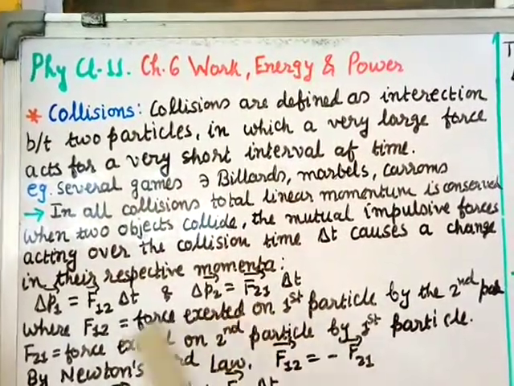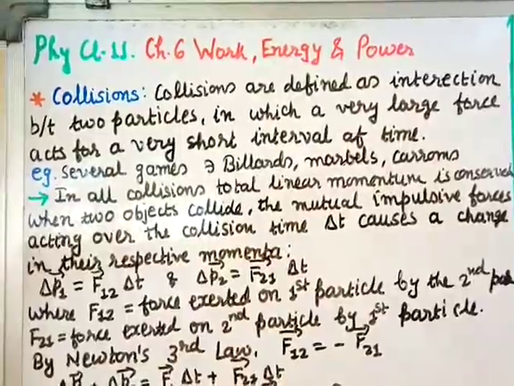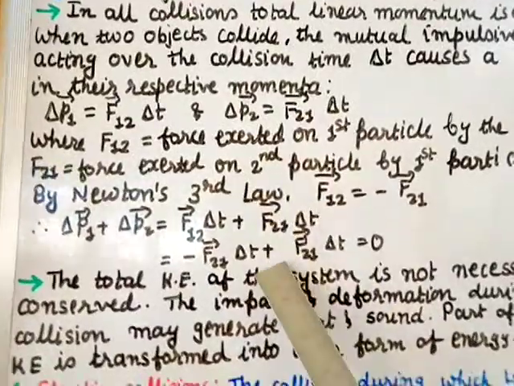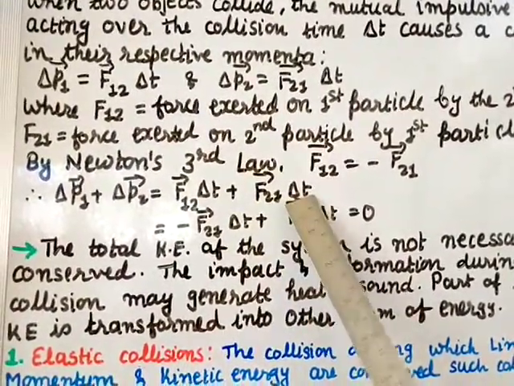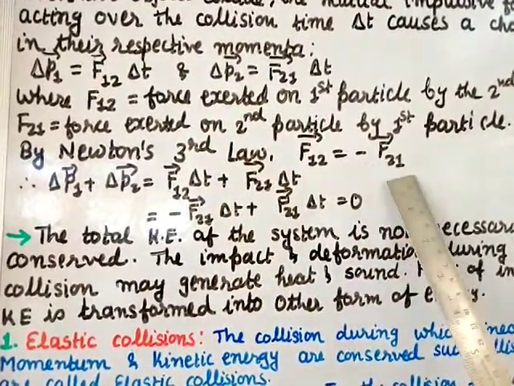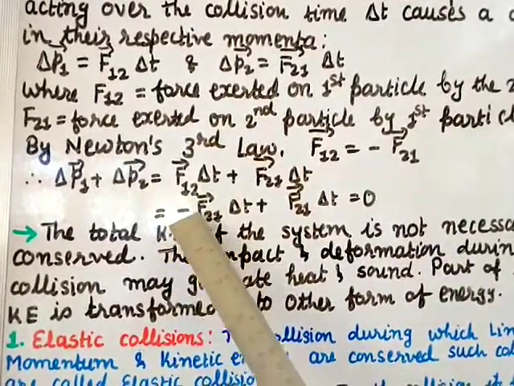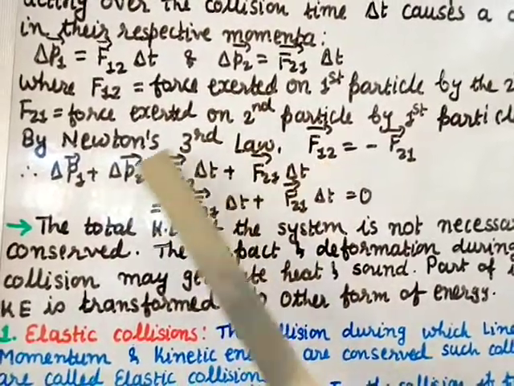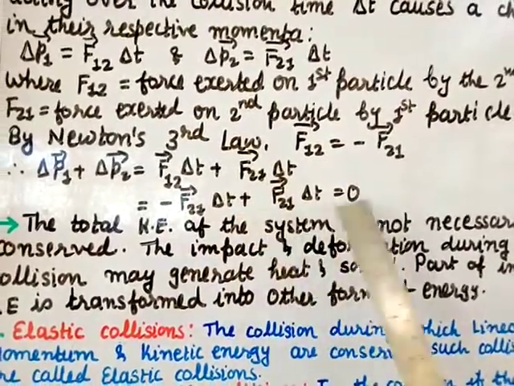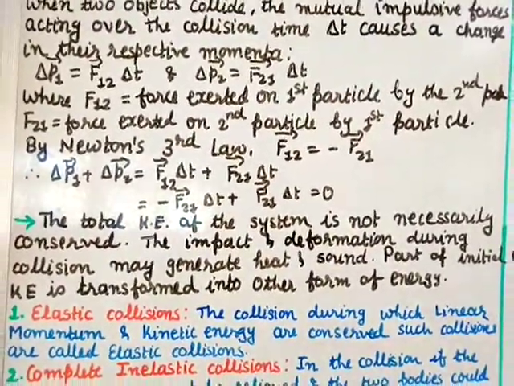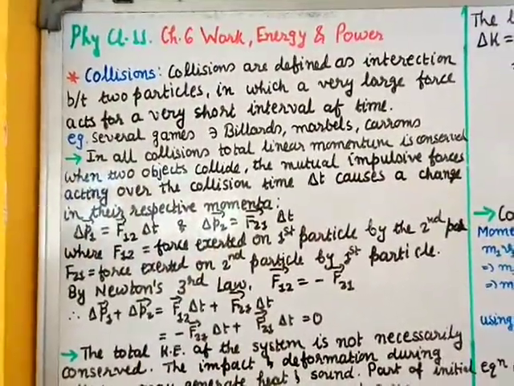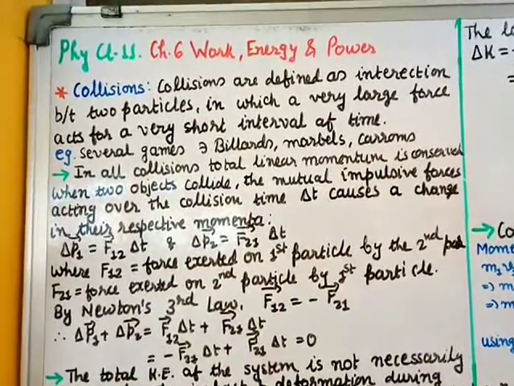Now if I take the sum of these two, delta p1 plus delta p2 equals F12 delta t plus F21 delta t. By Newton's third law, F12 equals minus F21, so I place that value in here. One is negative, one is positive, so the answer is 0. So we can say the total momentum is conserved. That is common for all collisions: the total momentum is always conserved in collisions.